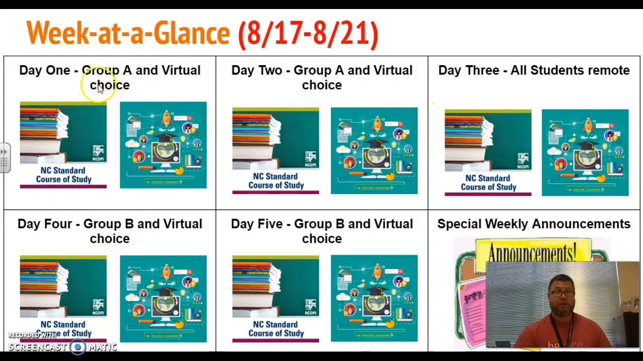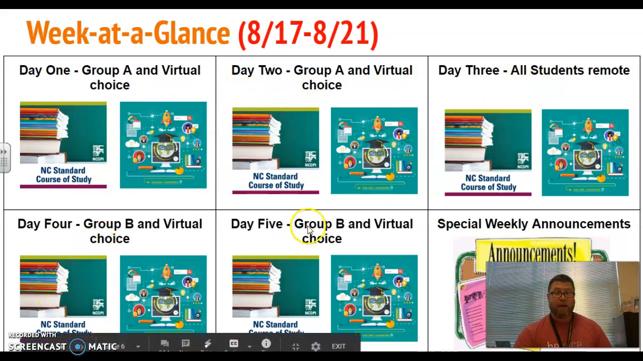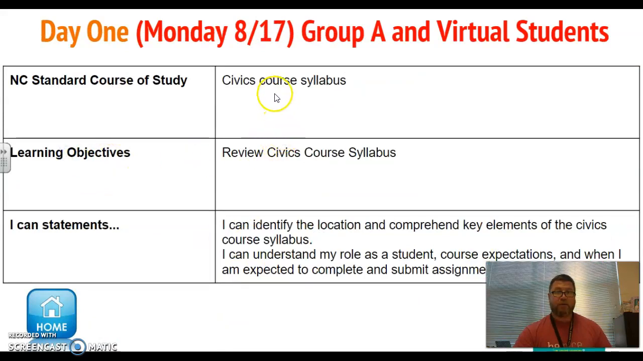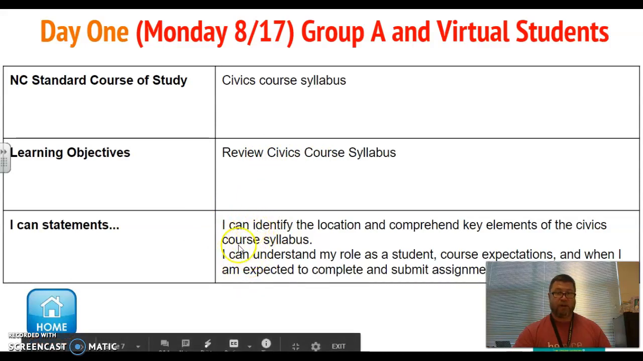All right, so as you see, day 1, day 2, this is Monday, Tuesday here. This is Group A and virtual if you choose to do these days. All right, day 3 is Wednesday. This is all students. And day 4 and 5, this is Thursday, Friday. This is Group B, or virtual students, if they choose to do these days. When you click on Standard Course of Study, that takes us to what we're going to be covering in that particular lesson. So on Monday, we're going to just be doing the course syllabus, and these are basically your goals or objectives that day.